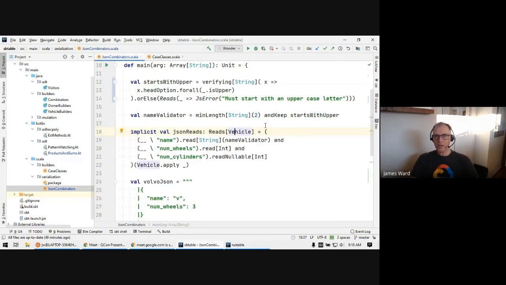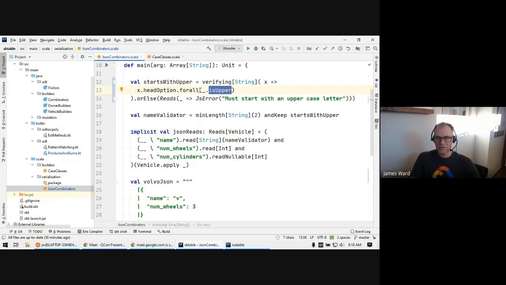Great. But let's say that we want to do JSON. We want to go from JSON to a vehicle. And we want to have some validation built into this as well. So we're going to use combinators to build up some validators to validate our JSON. And so we're using something here called verifying. We're going to verify of string. We're going to get the first letter in that string, and we're going to verify that it is uppercase. And if it's not, we're going to return an error.